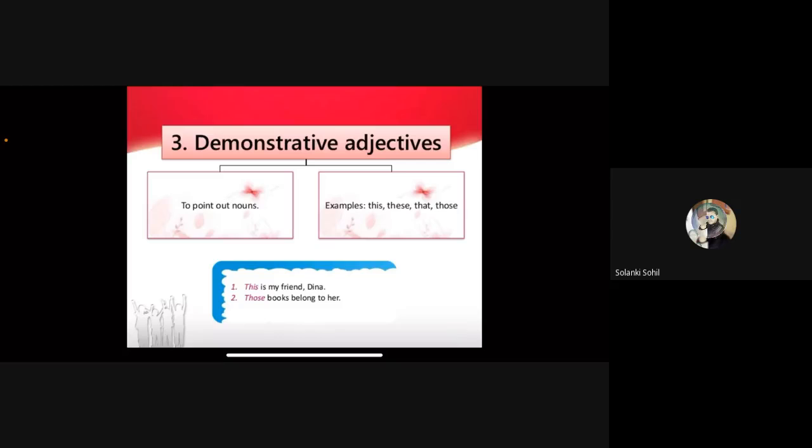Demonstrative adjectives to point out nouns. Examples: this, these, that, those. This is my friend Dina. Those are books belong to her.